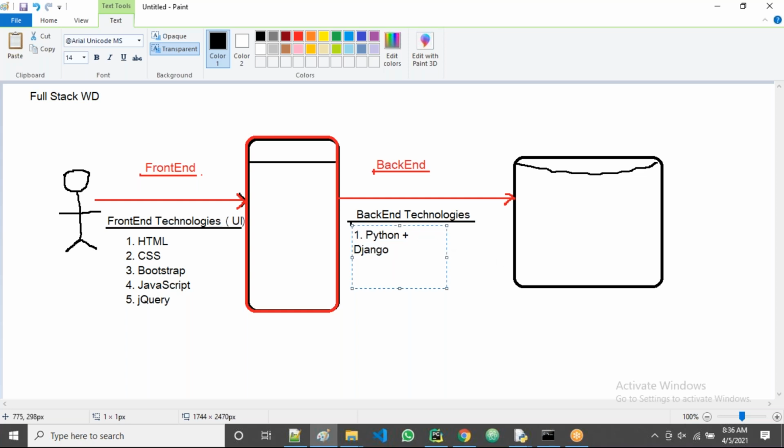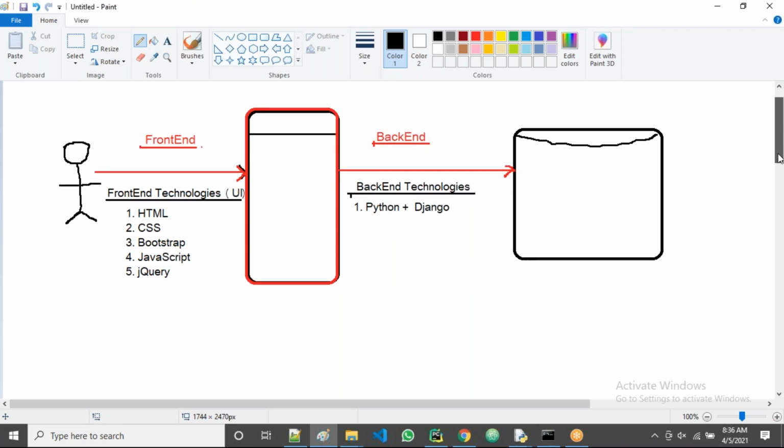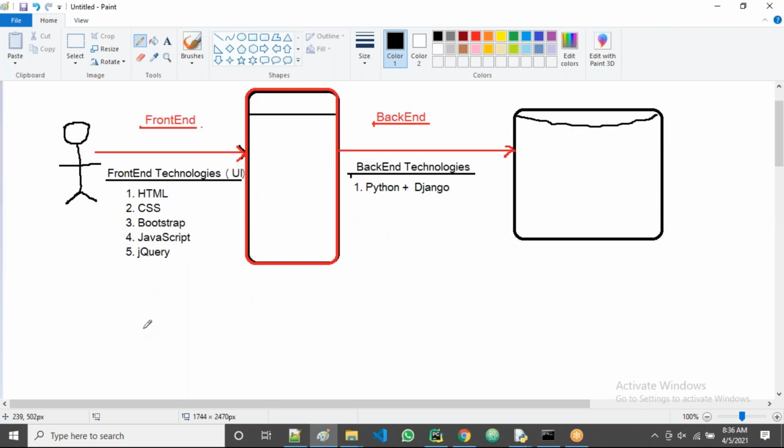Now all of you observe. Suppose one developer, one employee, is working only on UI technologies: only HTML, CSS, Bootstrap, JavaScript.